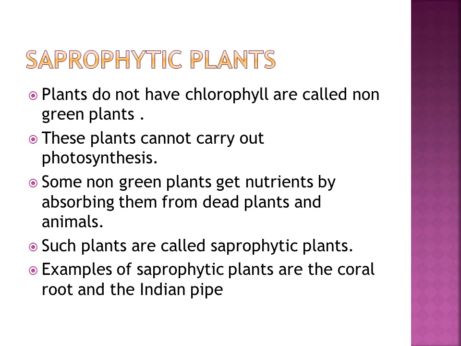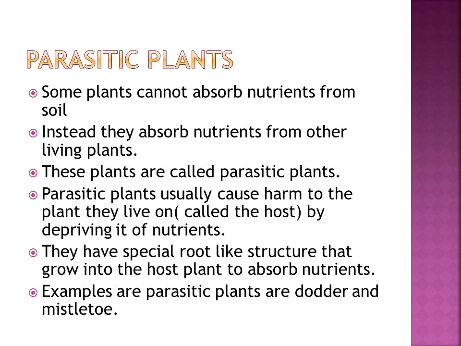Here photosynthesis does not take place. How will they get the nutrients? From dead plants and animals. Such plants are called saprophytic plants. What are the examples? Coral root and Indian pipe. These two are the examples.